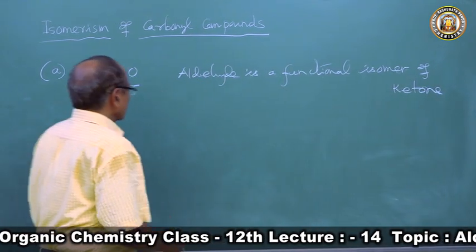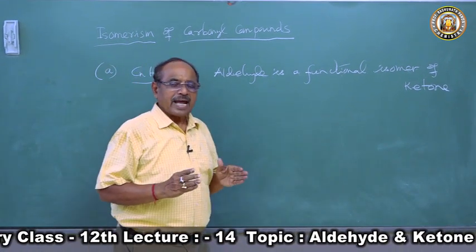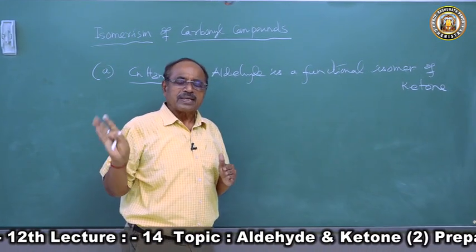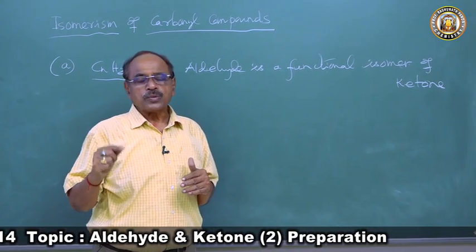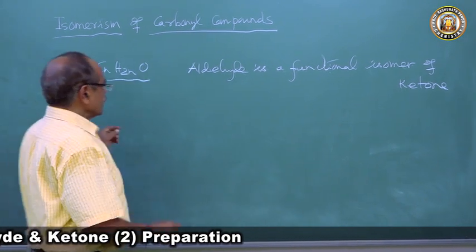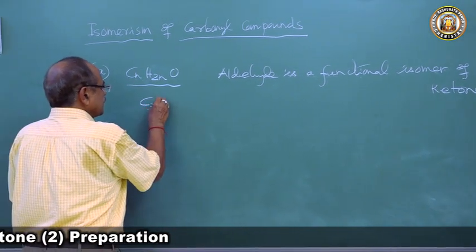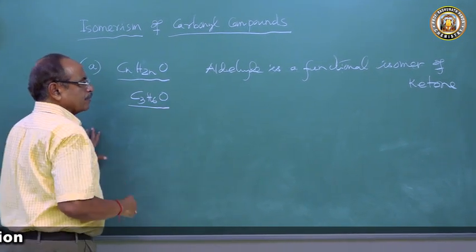How? For example, a ketone must have at least 3 carbon atoms. Aldehydes can have 1 carbon atom, 2 carbon atoms, 3 carbon atoms, but a ketone will have 3 carbon atoms, R-CO-R. So we'll take an aldehyde containing 3 carbon atoms. The molecular formula will be C3H6O. It can be an aldehyde, it can be a ketone.